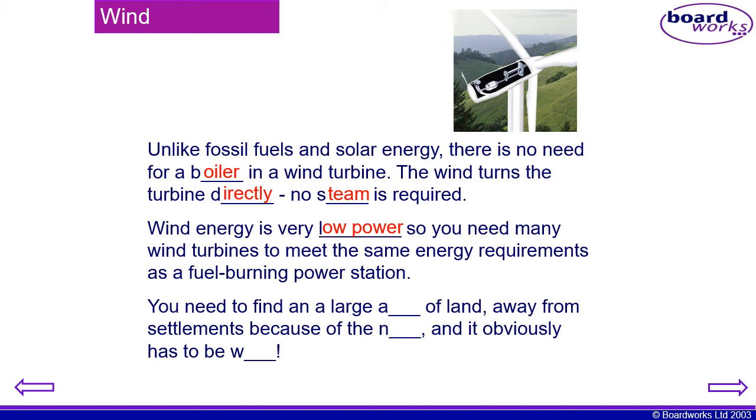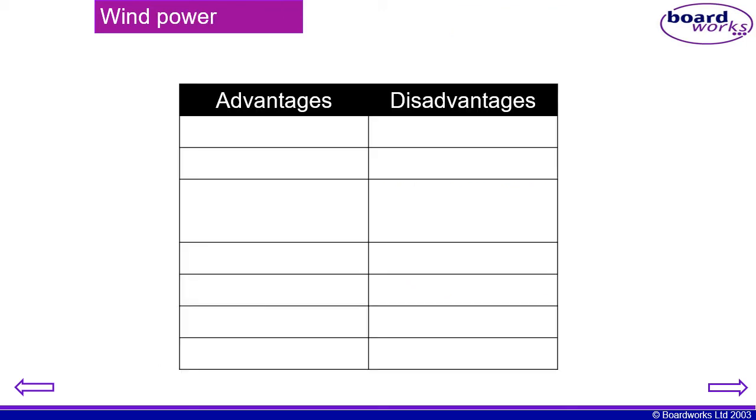So you need to find a large area of land away from settlement because of the noise, and it obviously has to be windy. So in this slide you can think of some advantages and disadvantages of wind energy. Now, I give you 1 minute discussion time with your partners, and let's have a look how many you come up with. You can pause the video and discuss with your partners. 1 minute.